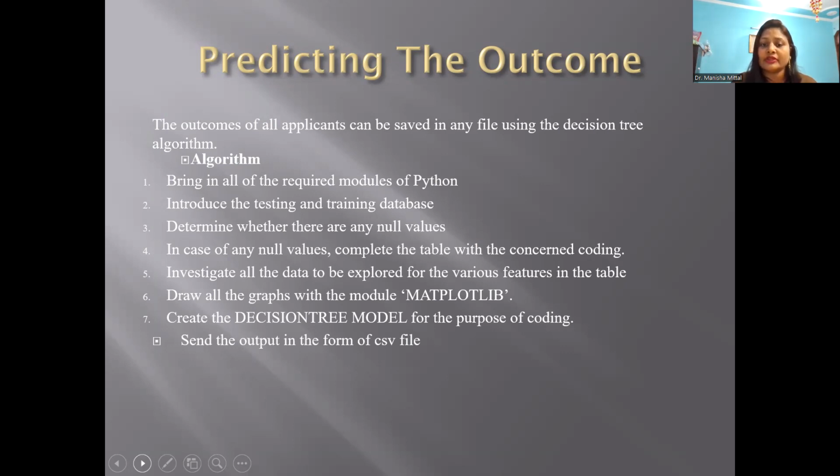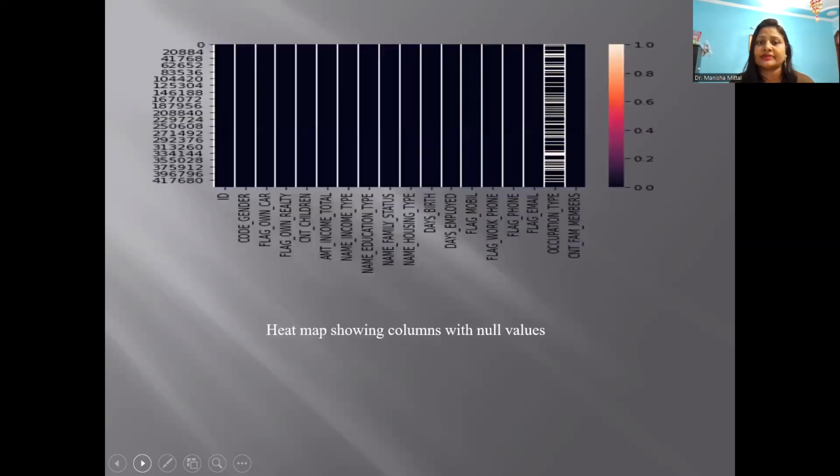Draw all the graphs with the module matplotlib. Then create the decision tree model for the purpose of coding. Send the output in the form of a CSV file, which can be accessed and then analyzed as per the requirement.